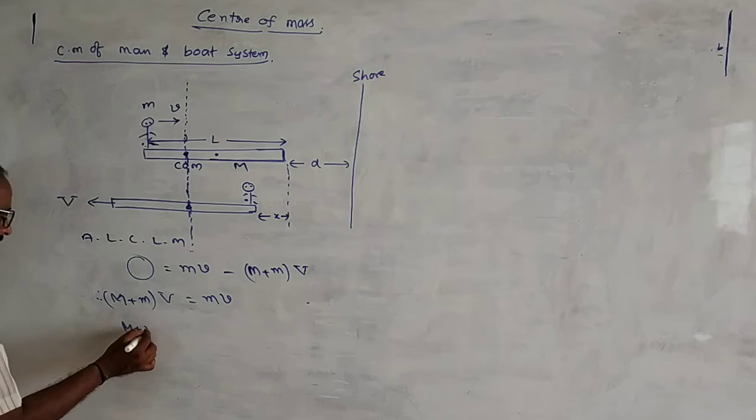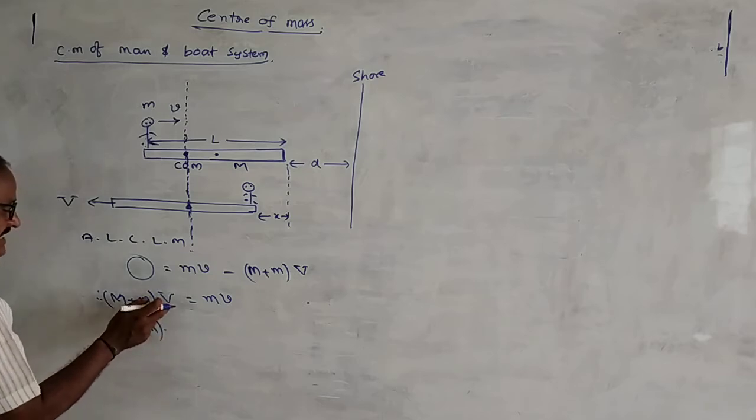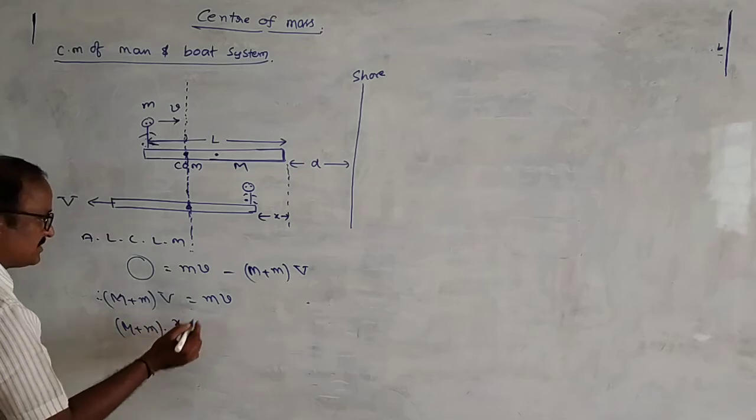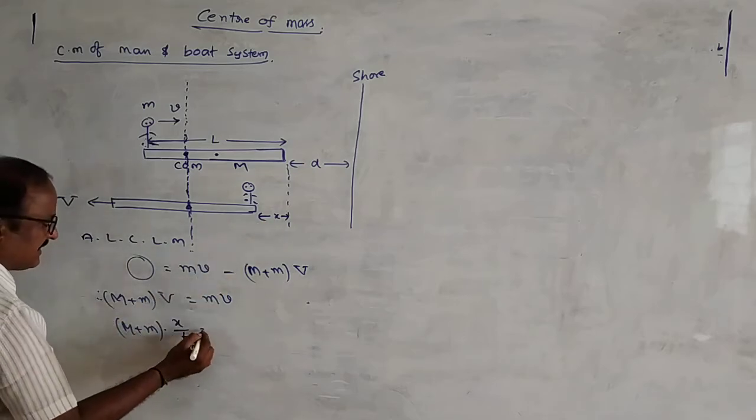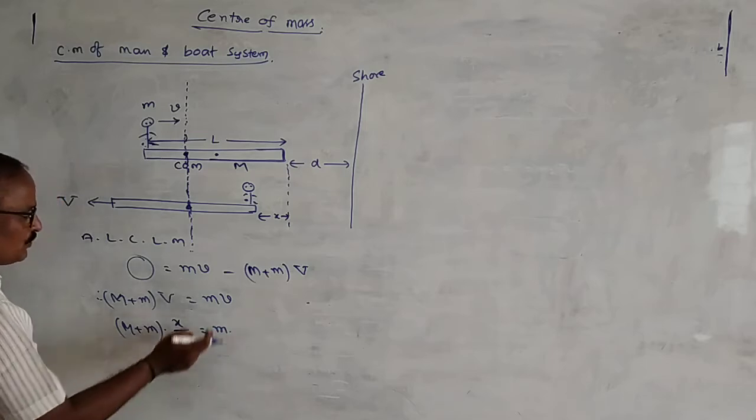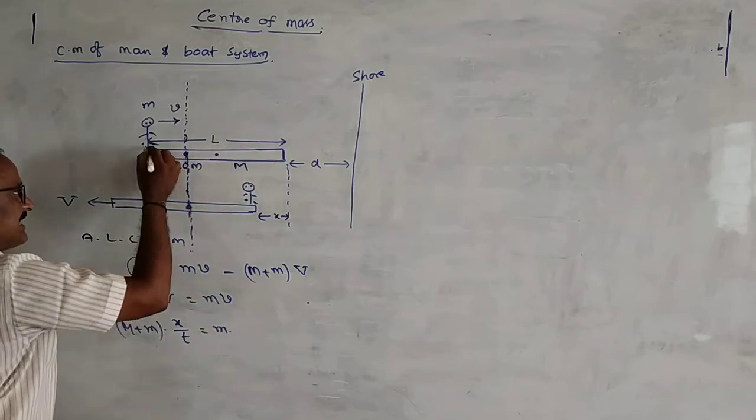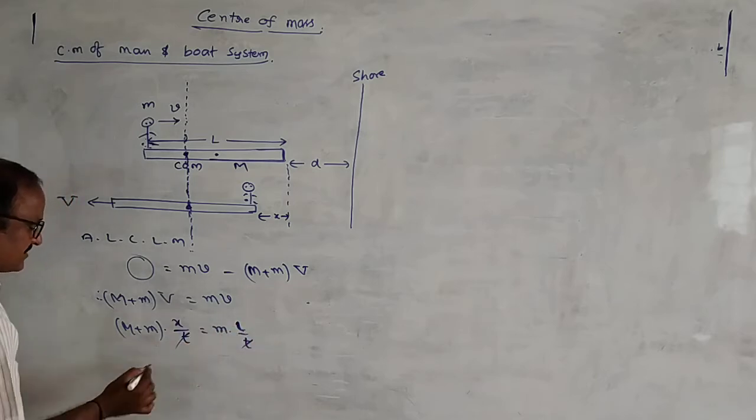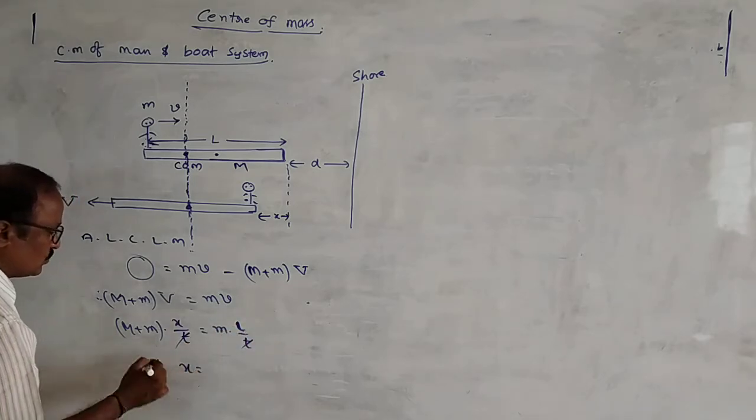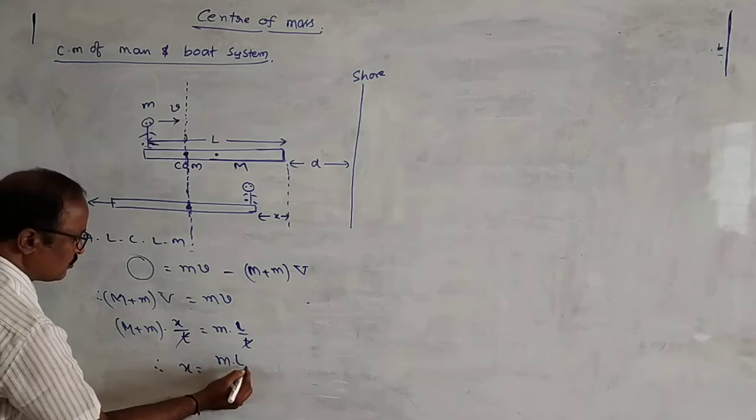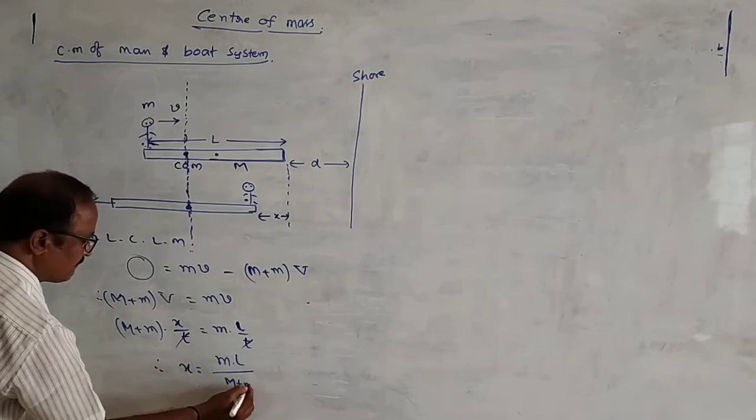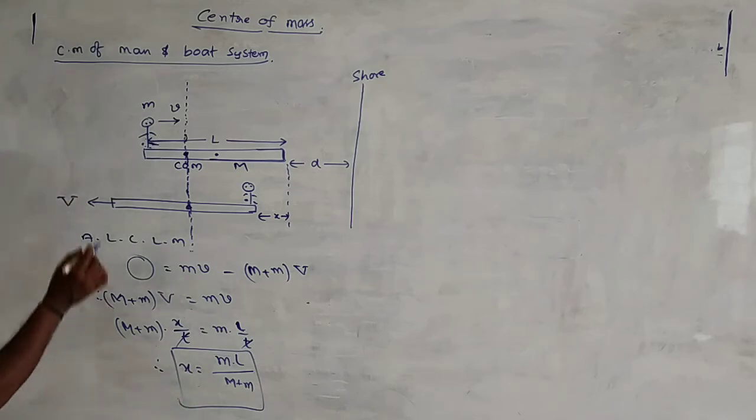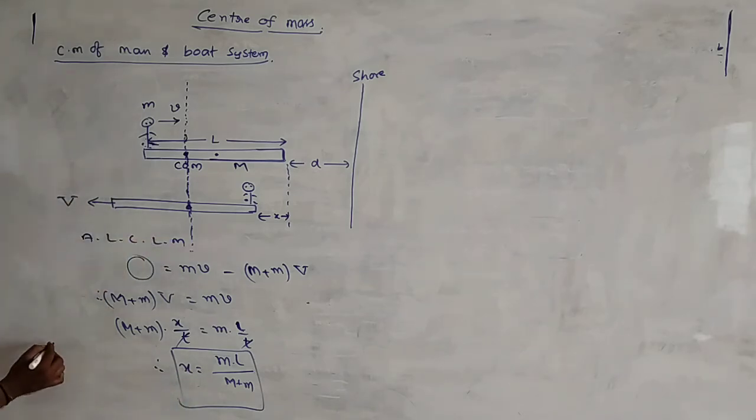Again, the velocity of the man and boat system is nothing but displacement by time. Displacement of the boat is x by t, so capital M plus small m into x by t is equal to small m into the velocity of the person, which travels the distance l in the same time t seconds. Here t cancels. Therefore x is equal to m into l by capital M plus small m. Here x is the distance traveled by the boat in the opposite direction.